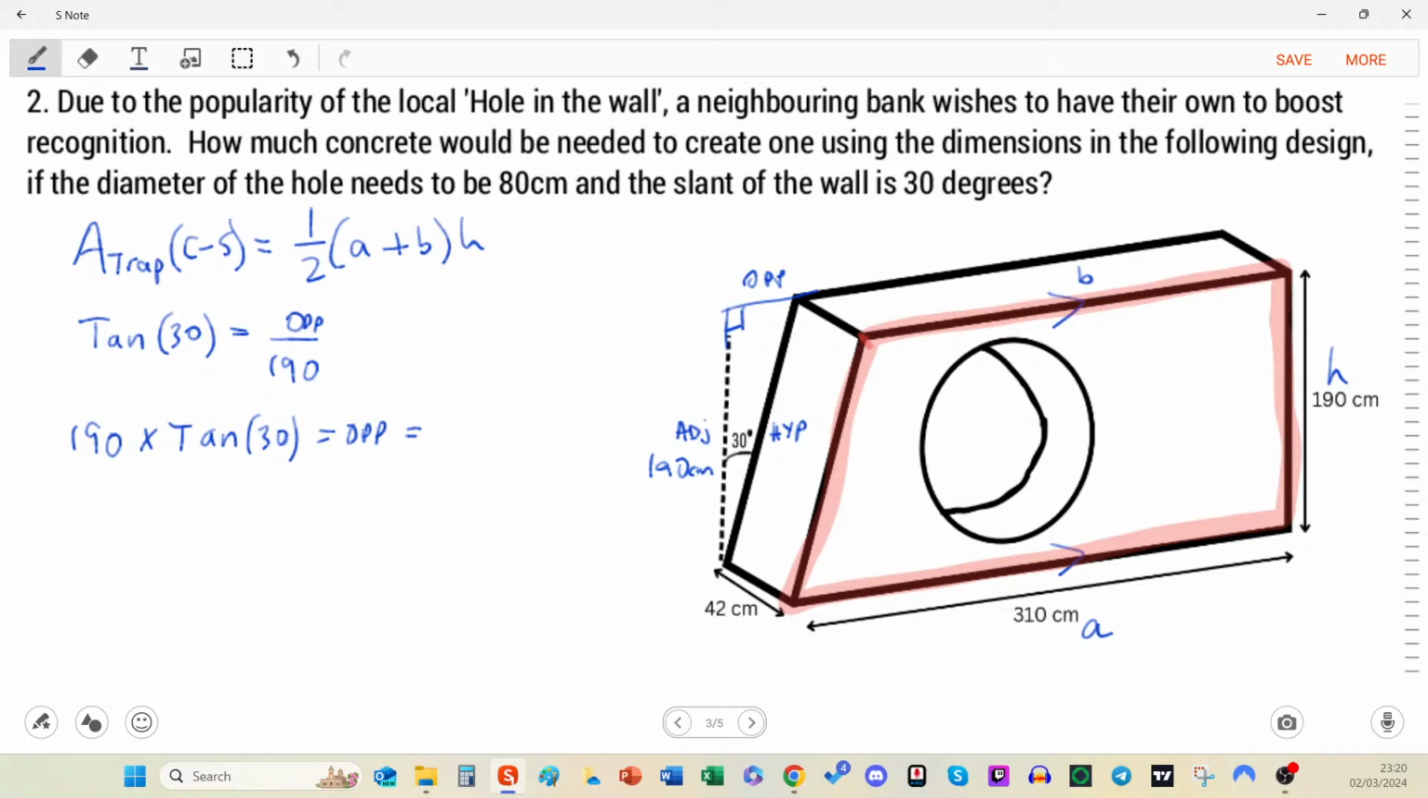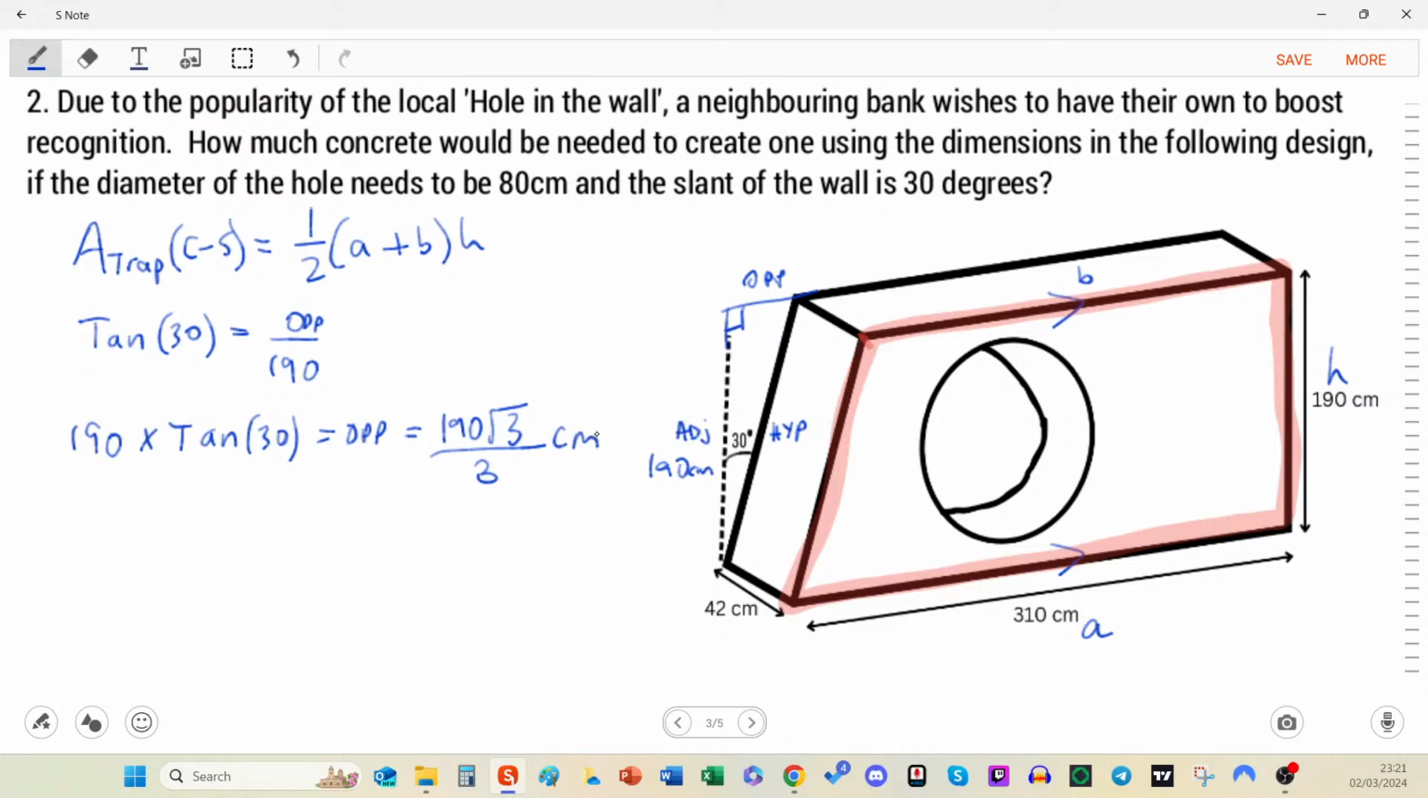So tan 30 is like root 3 over 3 multiplied by 190. I wonder if we can get that actually in exact form. So 190 times root 3 over 3, and does 190 divide by 3 nicely? No. So I'm going to leave it like this. What would look the best? 190 root 3 over 3, something like that.